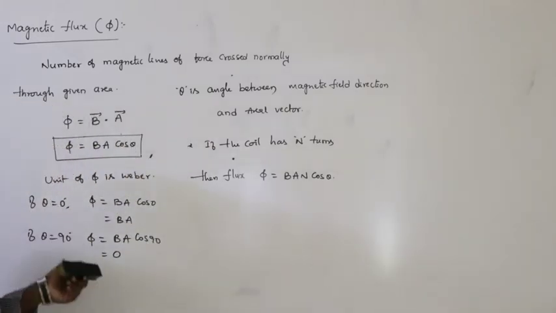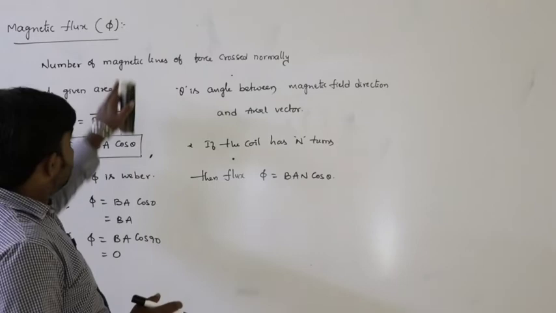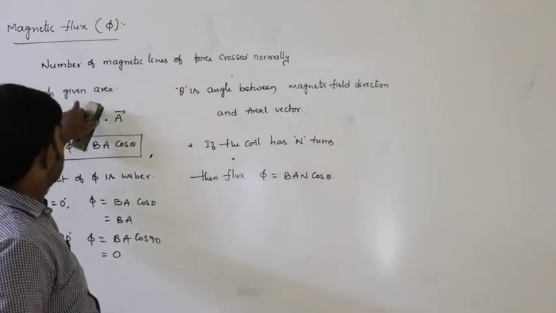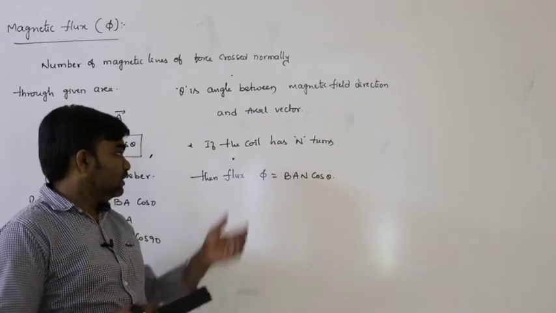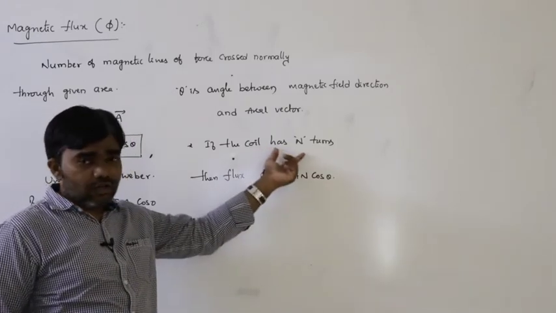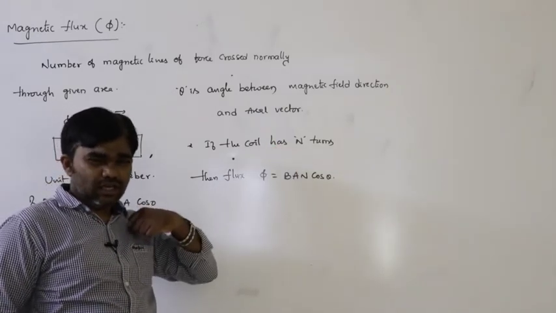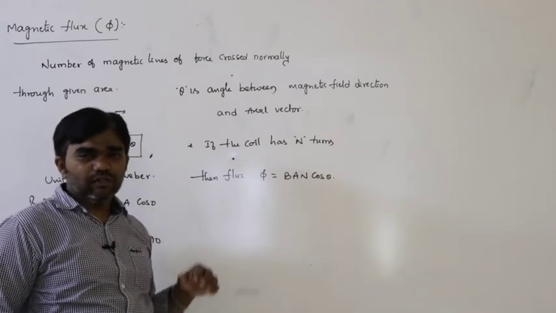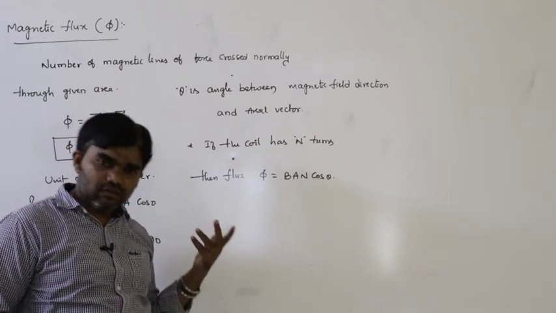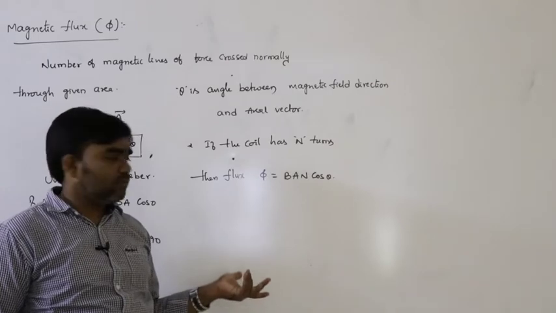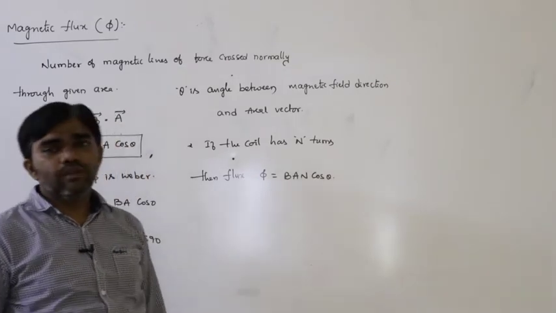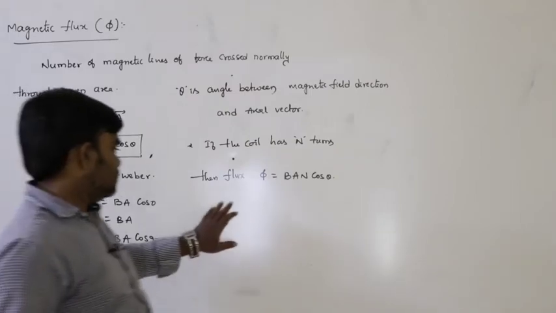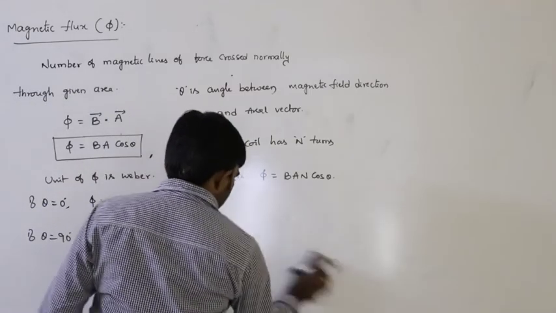Flux means the number of magnetic lines of force crossing normally through a given area. A given area means a closed surface. In that closed surface, the coil has n turns, whatever the shape of the coil, whether circular, rectangular or square. Then the flux can be written as phi equals BAN cos theta.